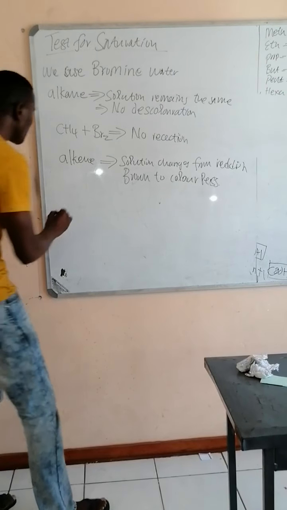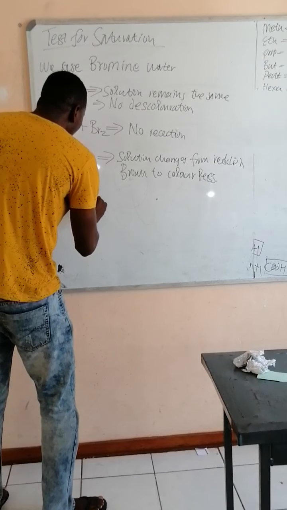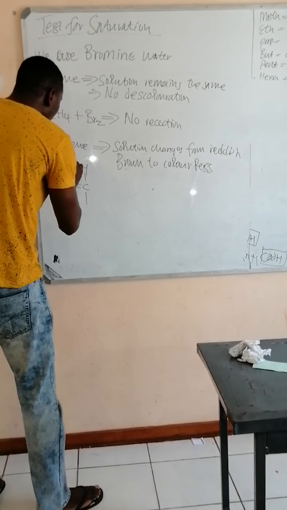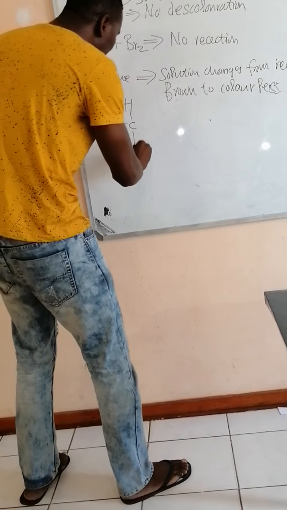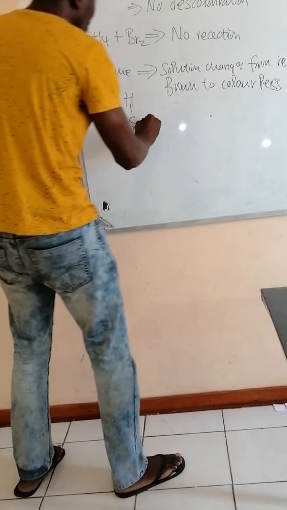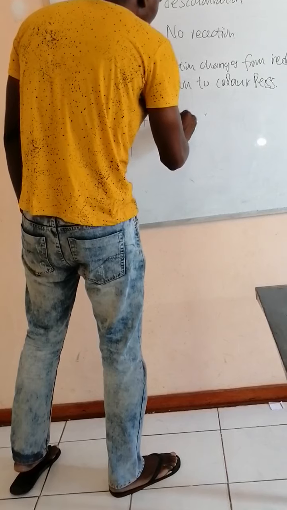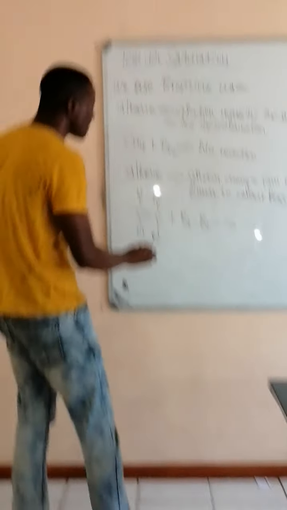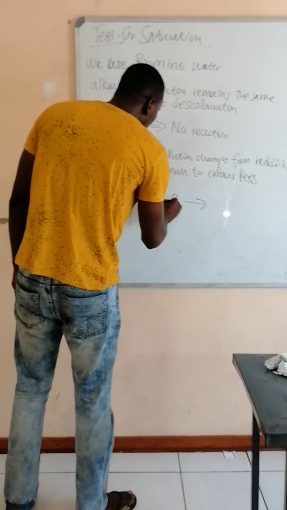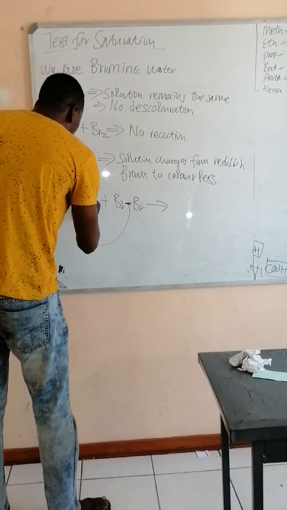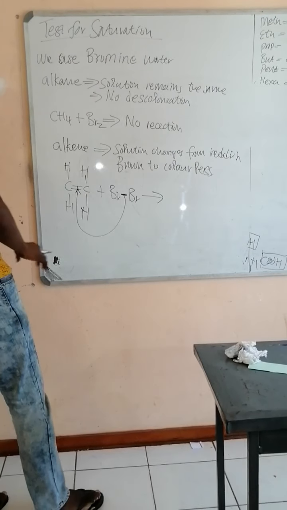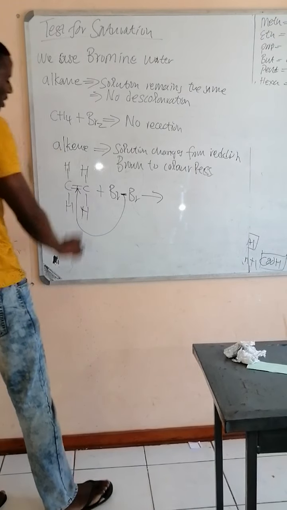Let's take for example ethene reacting with bromine, plus Br and Br. What is going to happen is that this double bond is going to break. We are not substituting, we are breaking this double bond.